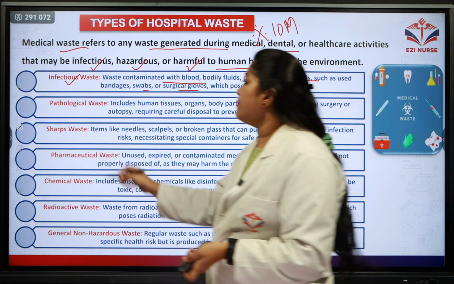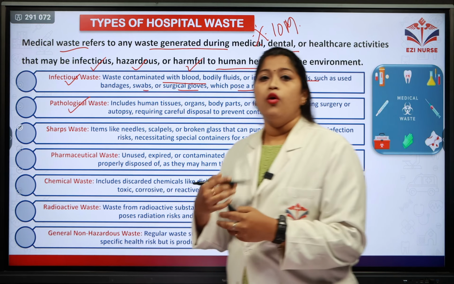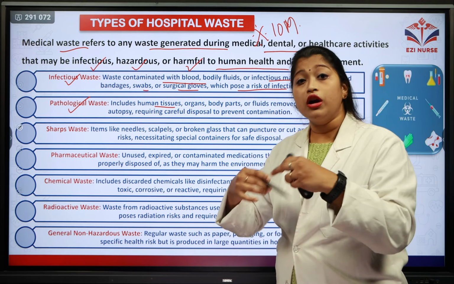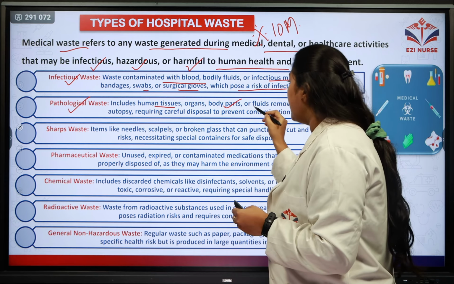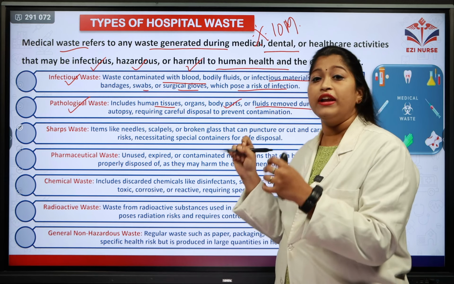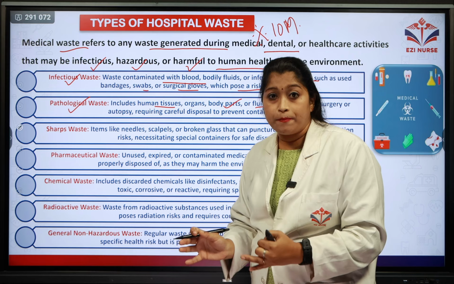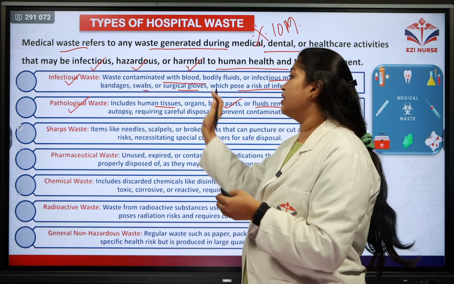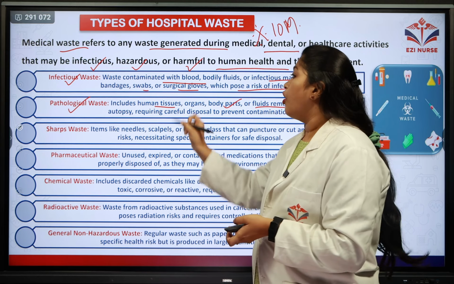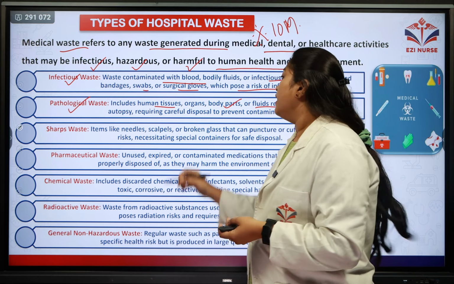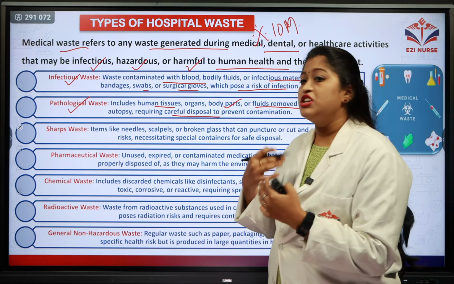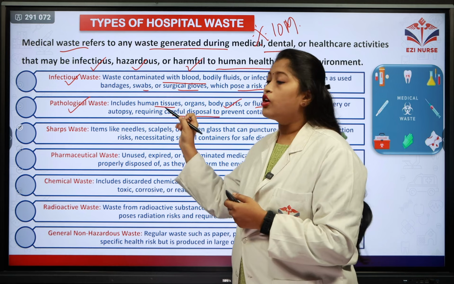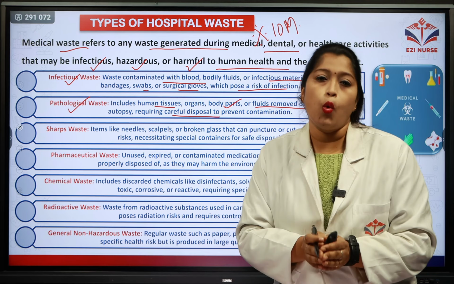Coming to the second type, the pathological wastes. What is pathological waste? It includes human tissues, organs, body parts, and fluids which are removed during surgery and autopsy. When they are doing those procedures, they might remove certain body parts, fluids, organs or human tissues, which requires careful disposal to prevent the contamination of diseases. So those are called pathological wastes.